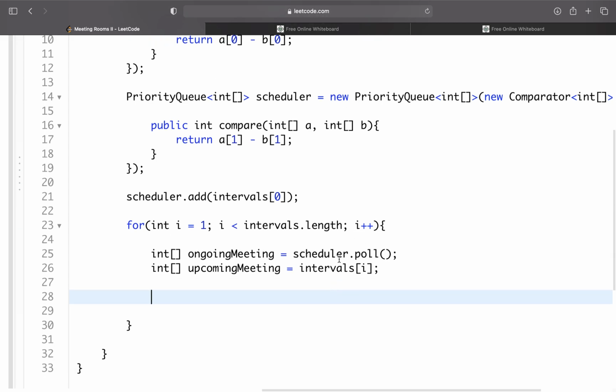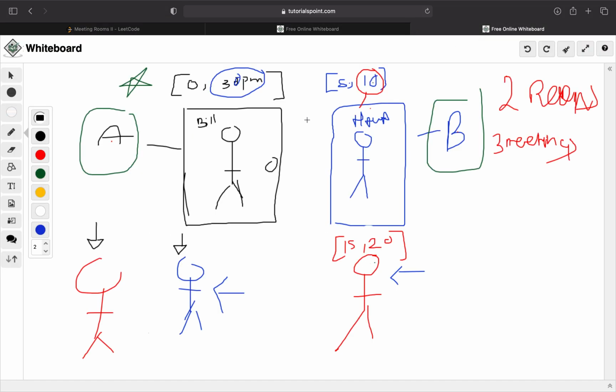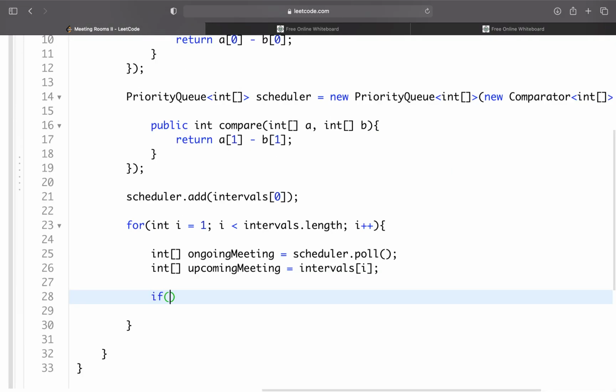So now what do we want to check? We want to check if the ongoing meeting is going to end before our meeting starts. Like here, I asked Bill, does your meeting end before mine starts? That way I can reuse your room. So how can we simulate asking that?